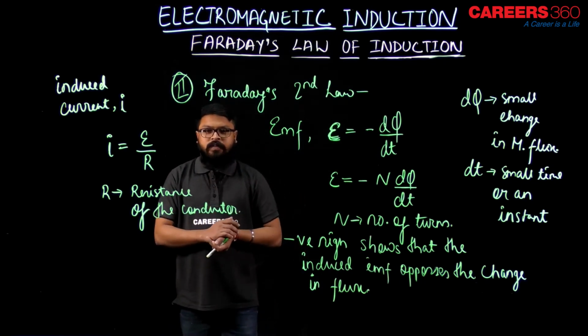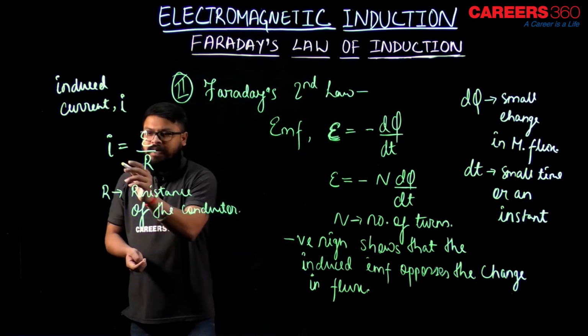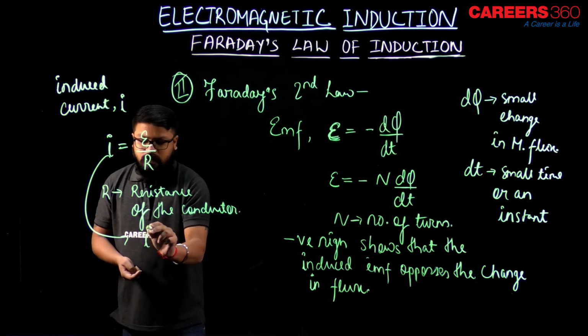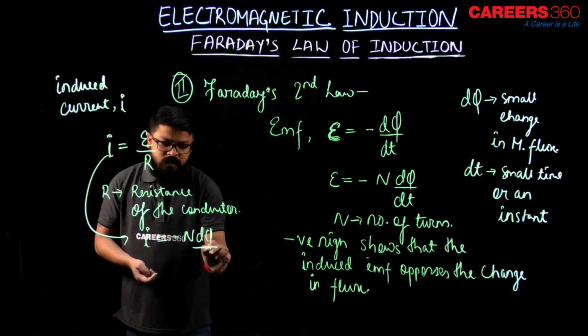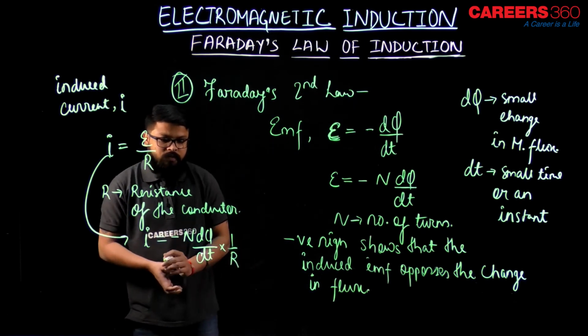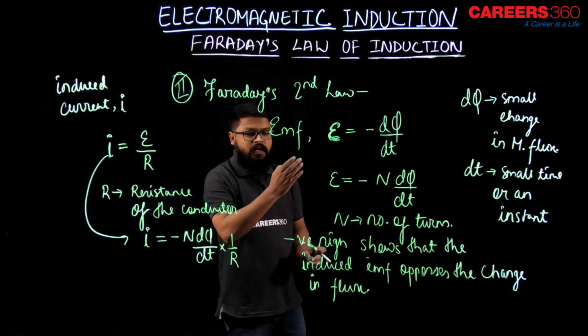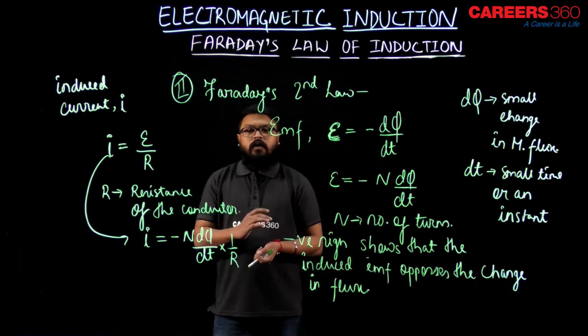And if this is the EMF induced, the induced current would be I equals minus n d phi by dt into 1 by R, because E is minus n d phi by dt, where n is the number of turns of the conductor or the coil.